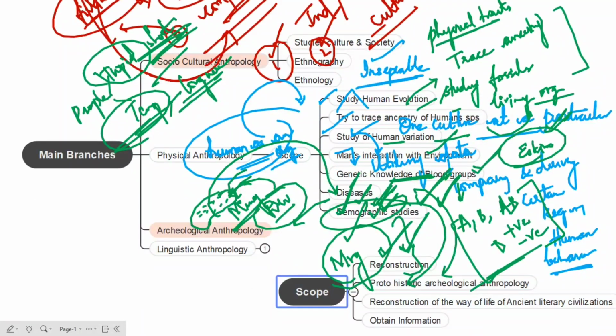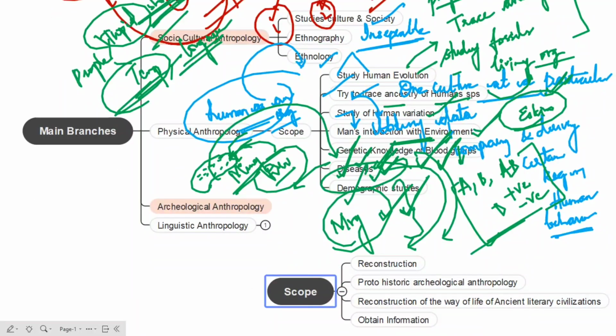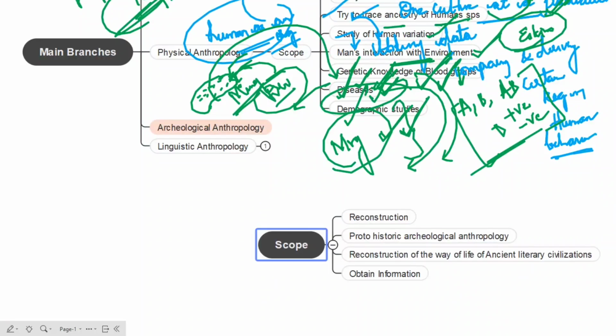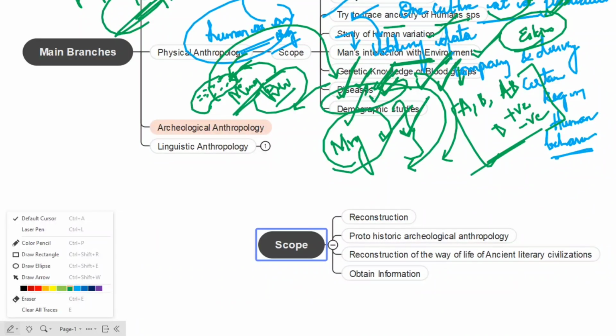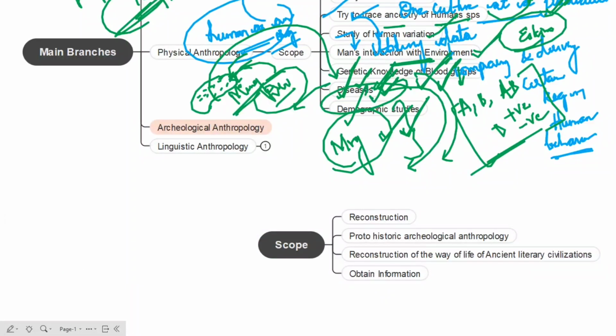In this scope we can talk about reconstruction. So what is this reconstruction? In reconstruction, we can study origin, not only origin but even the evolution of humans, and different cultures.